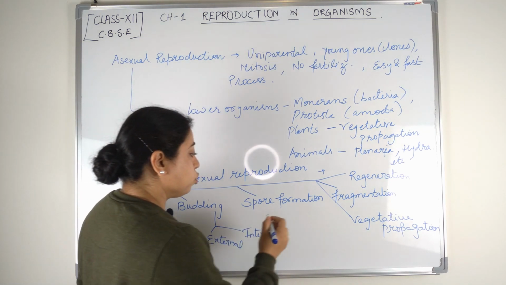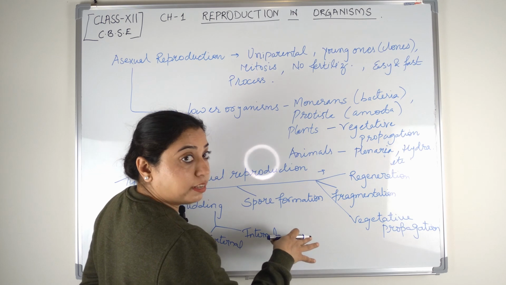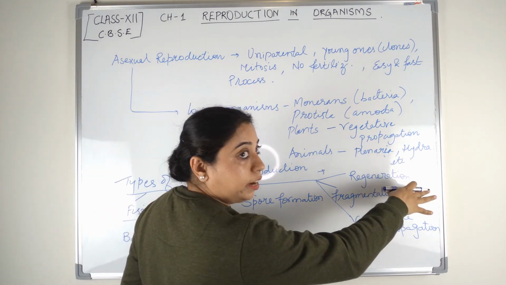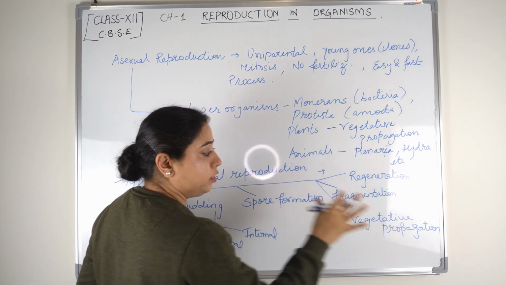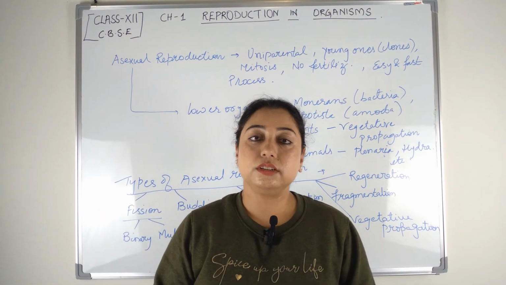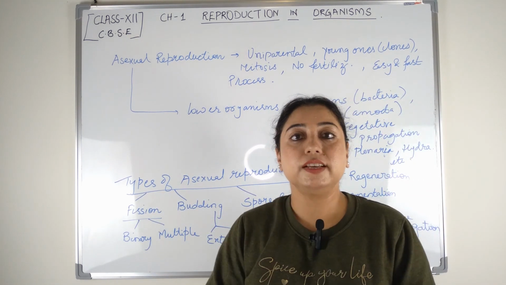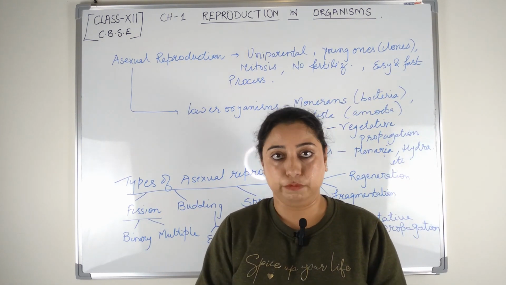We'll talk about spore formation in algae and fungi separately, then regeneration, fragmentation, and vegetative propagation. Students, I'm going to discuss all these types of asexual reproduction in my next video.